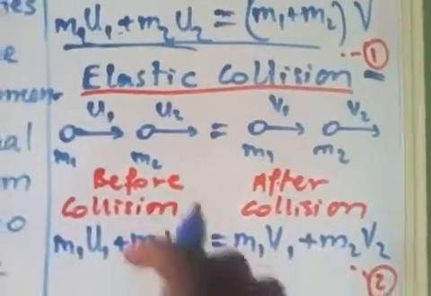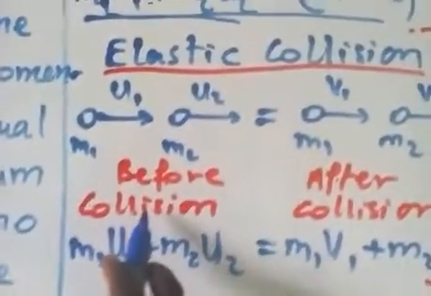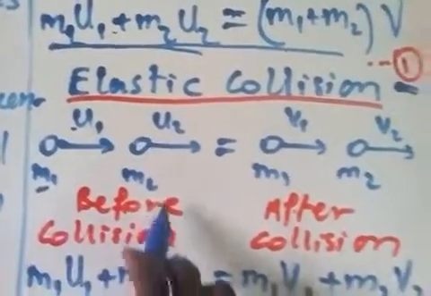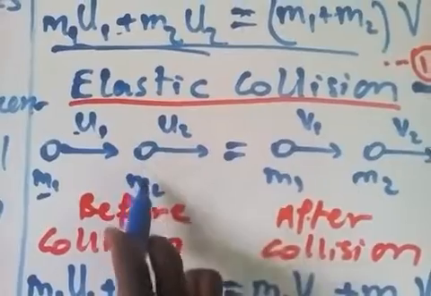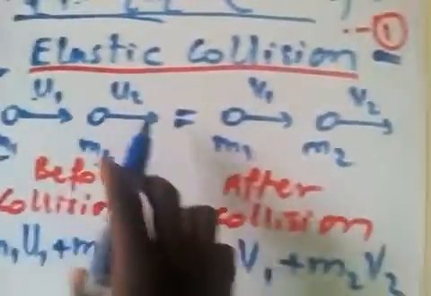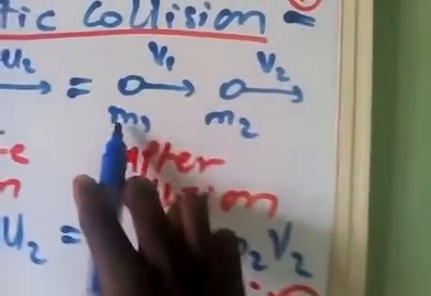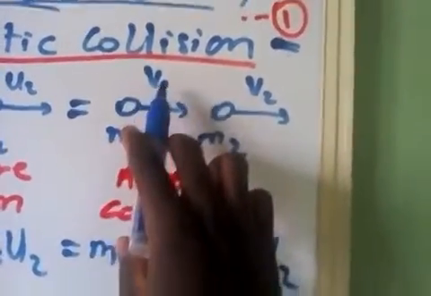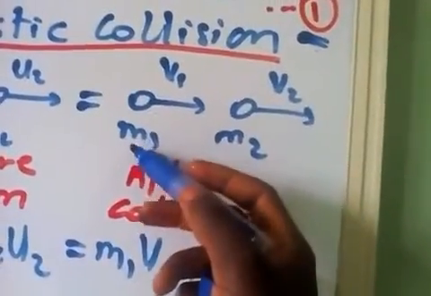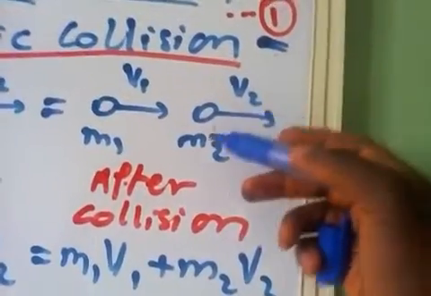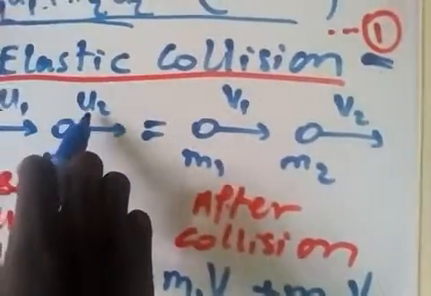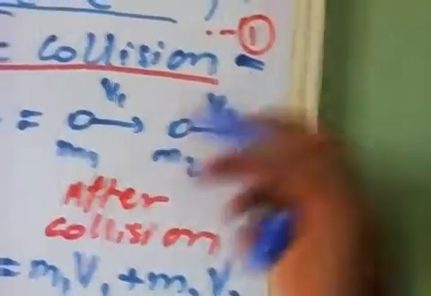For elastic collision, before collision you have an object of mass m1 with initial velocity u1, and another object of mass m2 with initial velocity u2. The two will collide, and after collision you will have the same object of mass m1, but this time with another velocity called the final velocity v1, which belongs only to mass m1. The object of mass m2 will have another velocity, different from the u2 it had before. It is now v2, that is, the velocity has changed after collision.